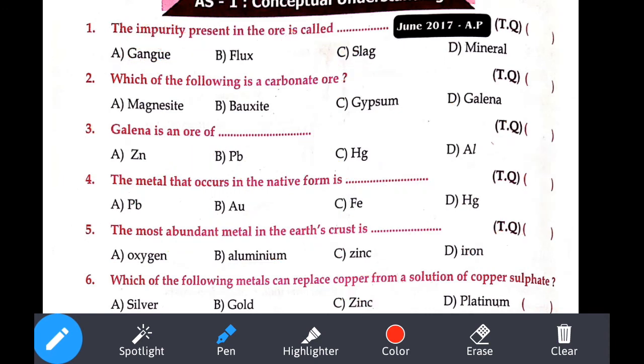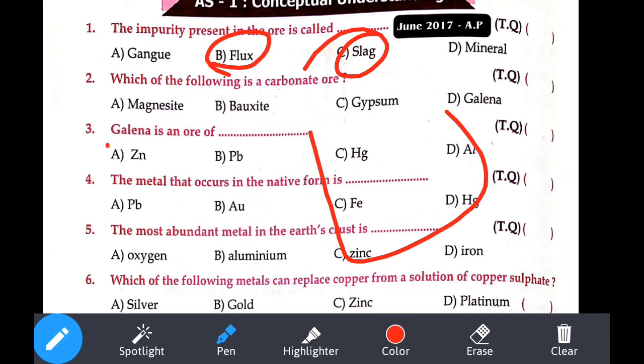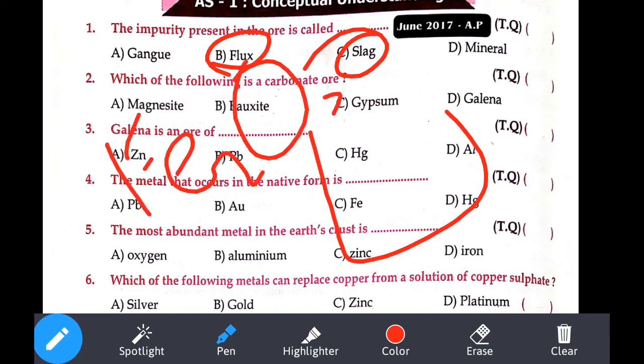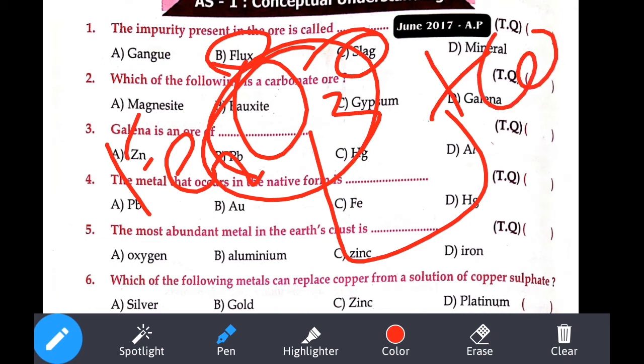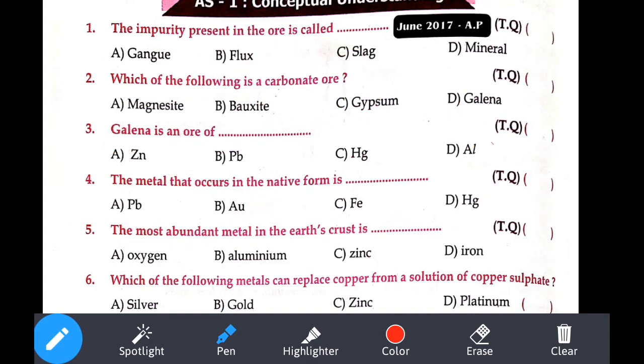What about flux and slag? If you observe the smelting process, take hematite, Fe2O3, an oxide, which we heat directly with carbon monoxide. When you heat it, the iron separates out, which is called pig iron.